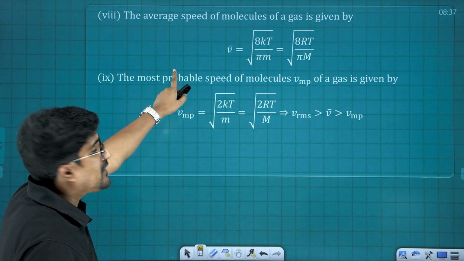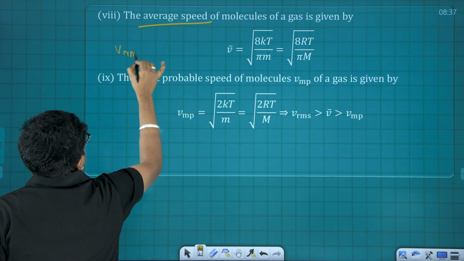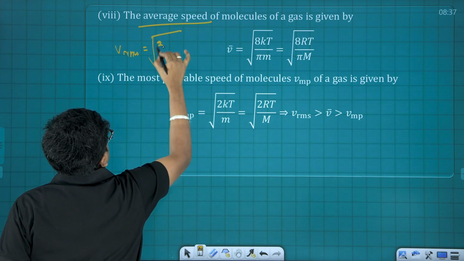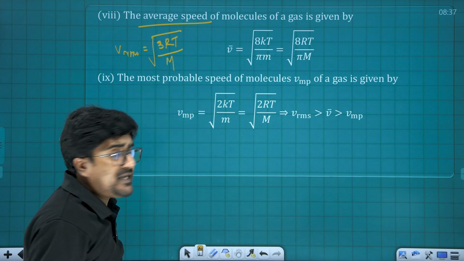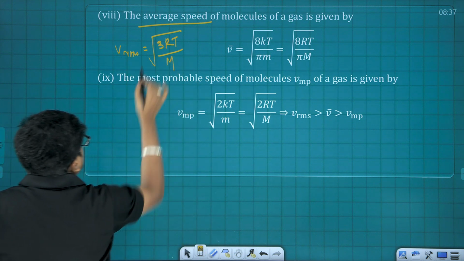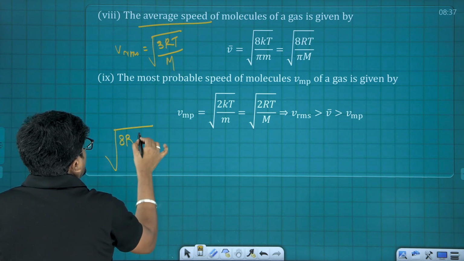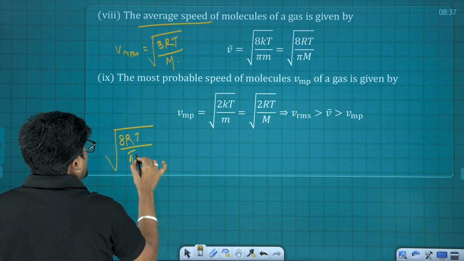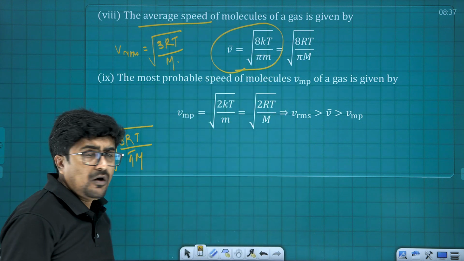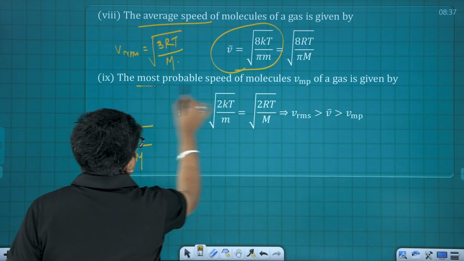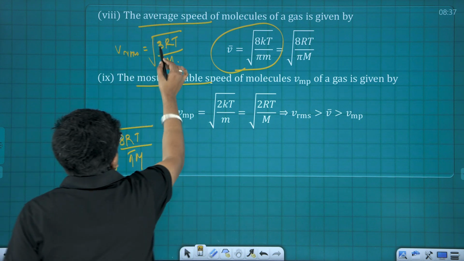Now comes the next one, the average speed. What is it? What was the relation for V RMS? It was the square root of 3 RT by M. And for average speed, the change is that this 3 will become 8, and along with M it's going to be pi times M. So it's going to be the square root of 8 RT divided by pi M. That's going to be the average speed. And the next one is the most probable speed. You need to keep this equation in mind. For the most probable speed, 3 is going to be replaced by 2.